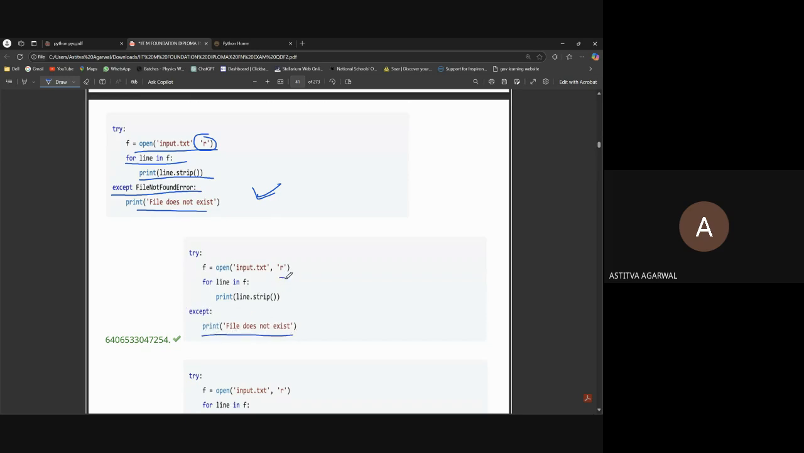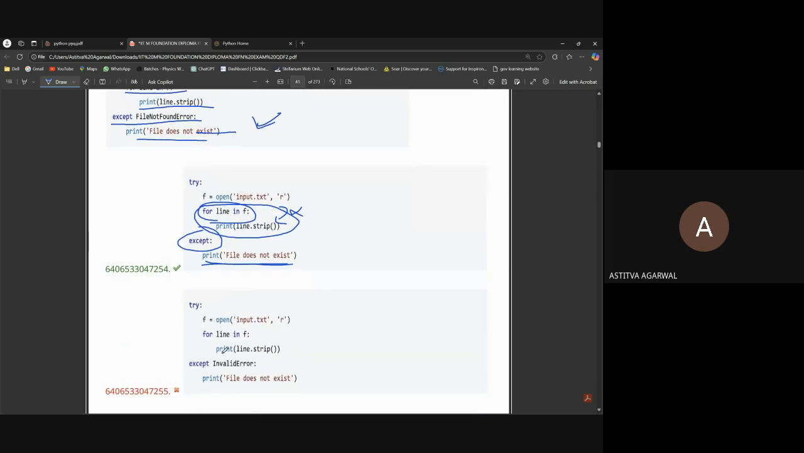See, here what can go wrong? Only the file not being found can go wrong, because nothing inside this code can fail: we are just printing the file and stripping it, so it can't raise any error here. The error can only be that the file does not exist. So we are just using the except block to print file does not exist.